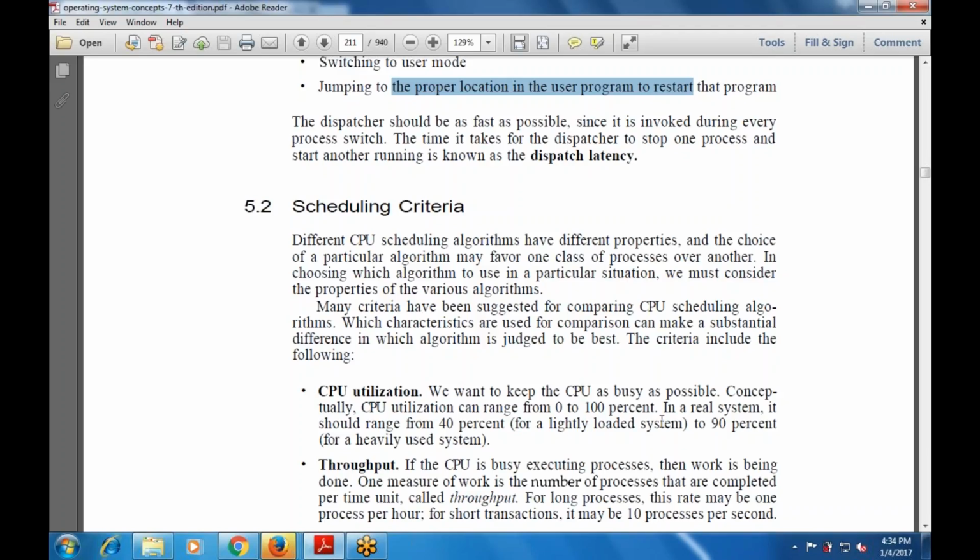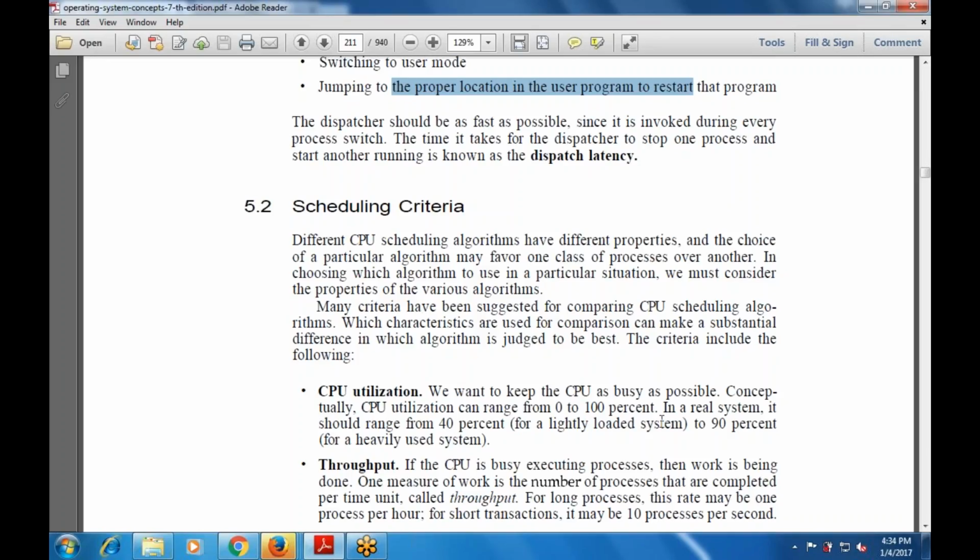One is the CPU utilization. We want to keep the CPU as busy as possible, and conceptually the CPU utilization can range from 0 to 100%. In a real-time system, it should range from 40% to 90%.